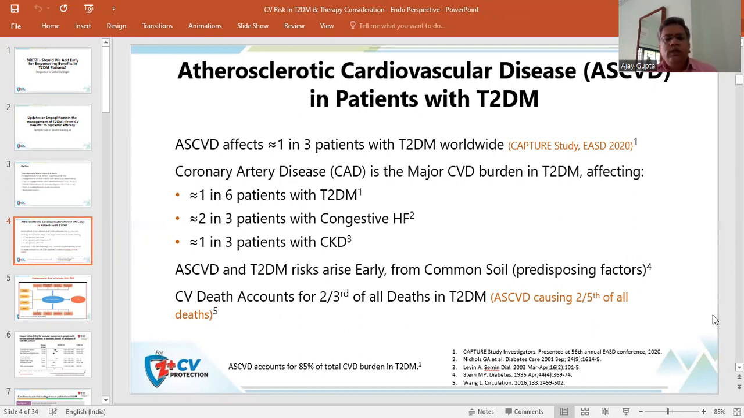Atherosclerotic cardiovascular disease and type 2 diabetes mellitus risk arise early from the common soil. That is, the predisposing factors remain the same for type 2 diabetes mellitus and cardiovascular disease. Cardiovascular death accounts for 2/3 of all deaths in type 2 diabetes mellitus. So atherosclerotic cardiovascular disease is causing 2/5 of all deaths which occur in the diabetic population.